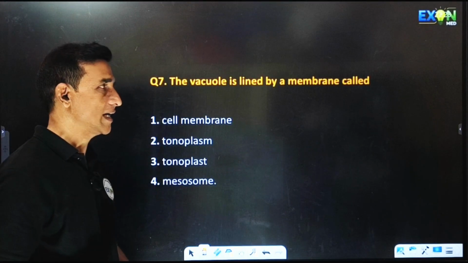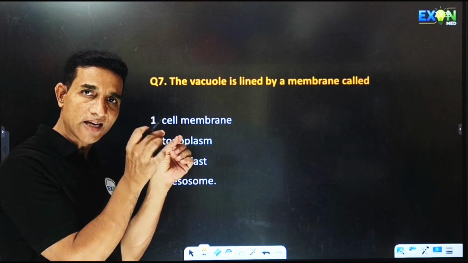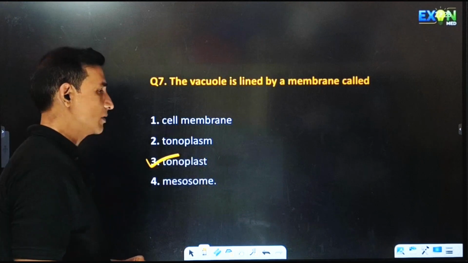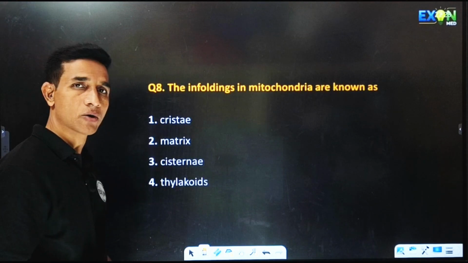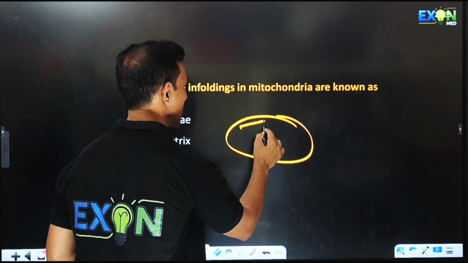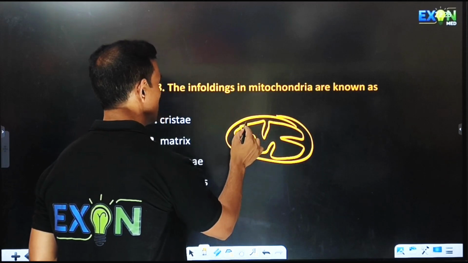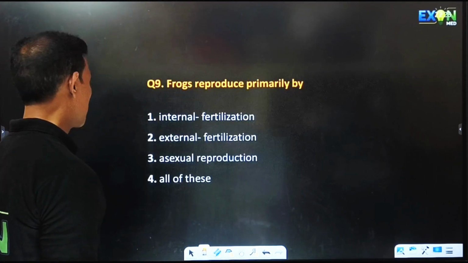The vacuole in the cell is lined by a membrane called the tonoplast. So the answer will be tonoplast. The infoldings in mitochondria are known as, you have seen mitochondria. Mitochondria has infoldings like this. These are called cristae. So the answer will be the first one.